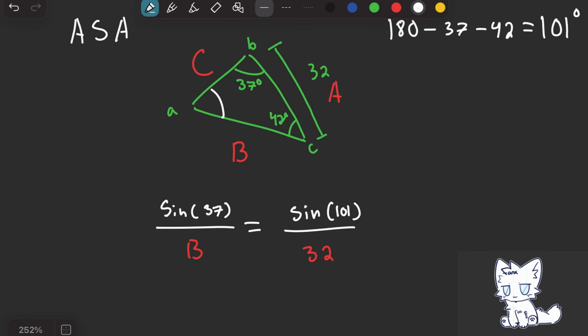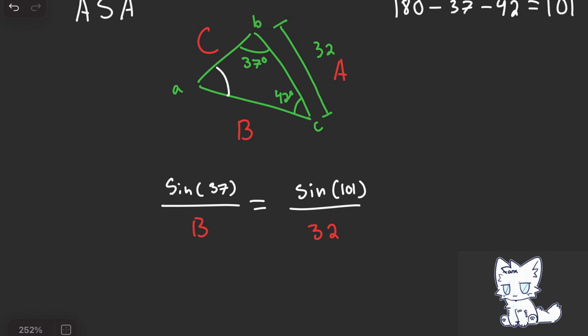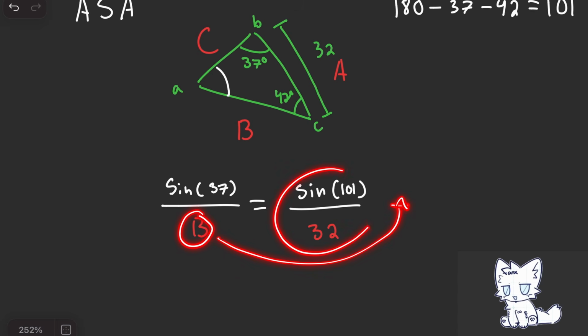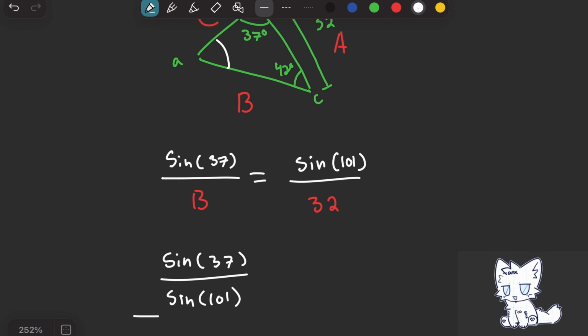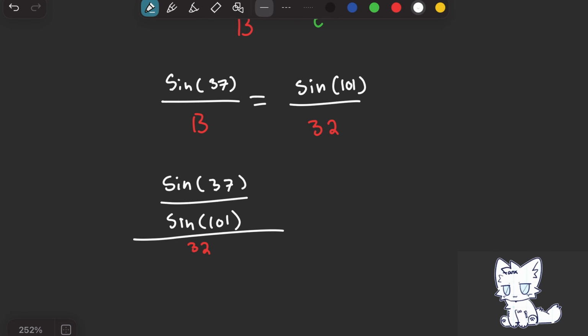Now we can just solve for B. Let's move this to the other side of the equation and do the same with here. So we get sine of 37 over sine of 101 degrees over side length 32.